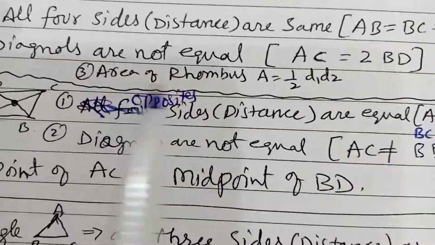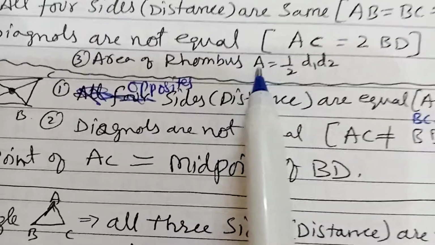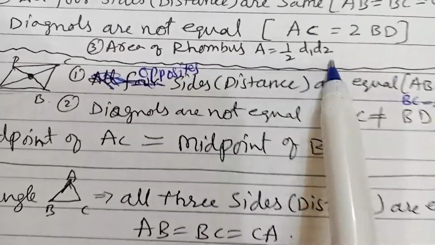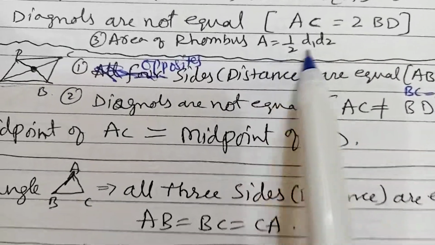And area of a rhombus is A is equal to 1 by 2 D1 D2. Diagonal 1, diagonal 2. A is equal to 1 by 2 D1 D2.